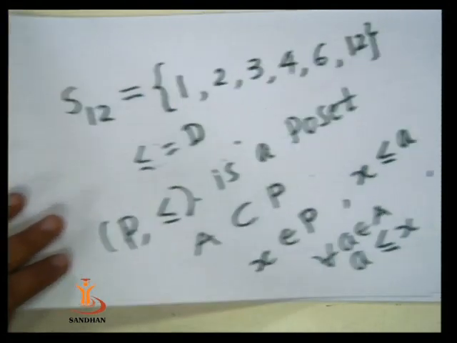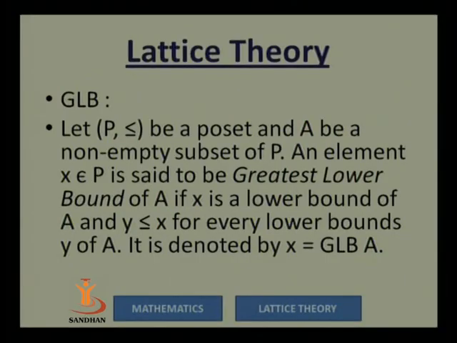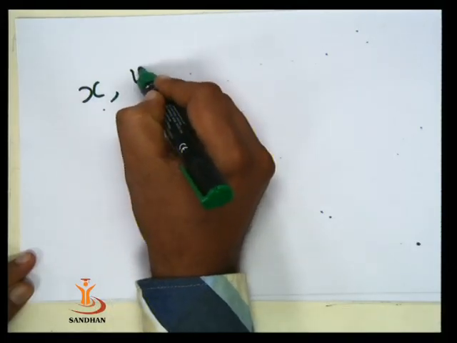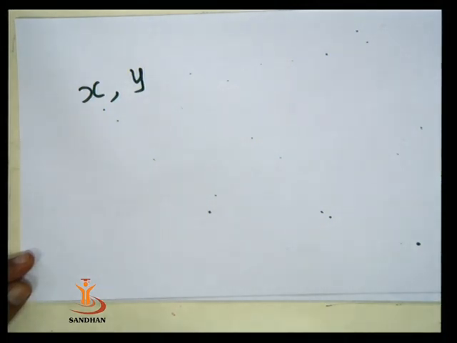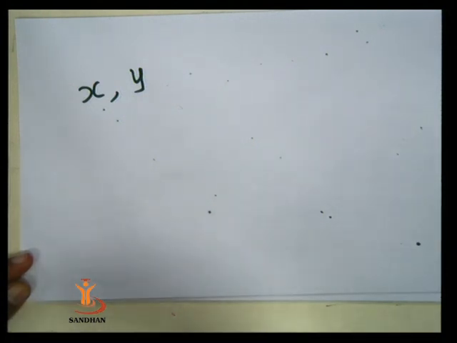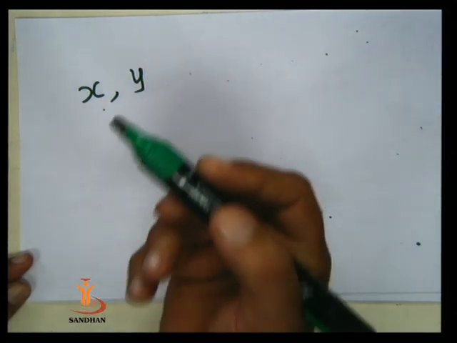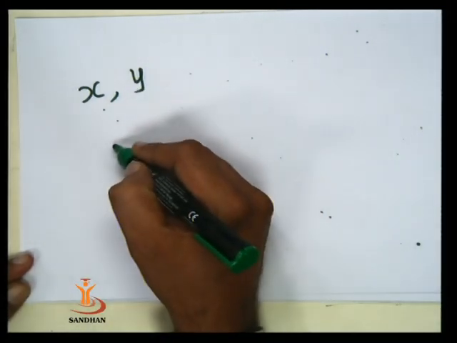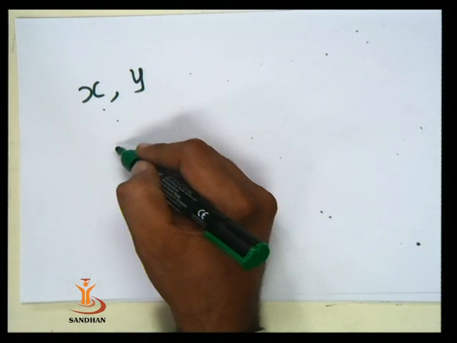We can consider many upper bounds in the poset. Let us consider two upper bounds or two lower bounds. For example, we consider two lower bounds. Let us consider x and y are any two lower bounds. Suppose that x is any fixed lower bound and y is any other lower bound.